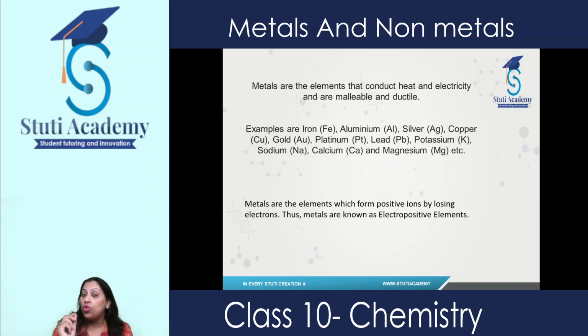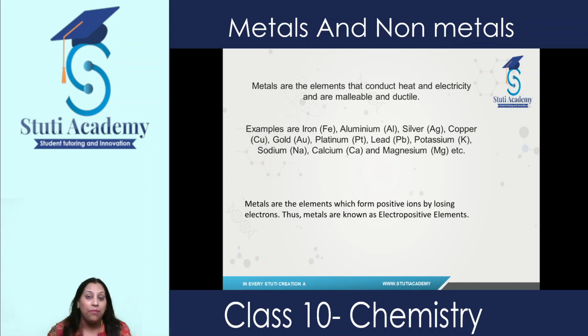Metals are those substances or elements which are electropositive in nature. Electropositive in nature means they lose electrons, and they have positive ions on them. That's why we call them electropositive elements also. These metals are lustrous, malleable, ductile, and they are good conductors of heat and electricity. We'll study these properties in detail one by one.